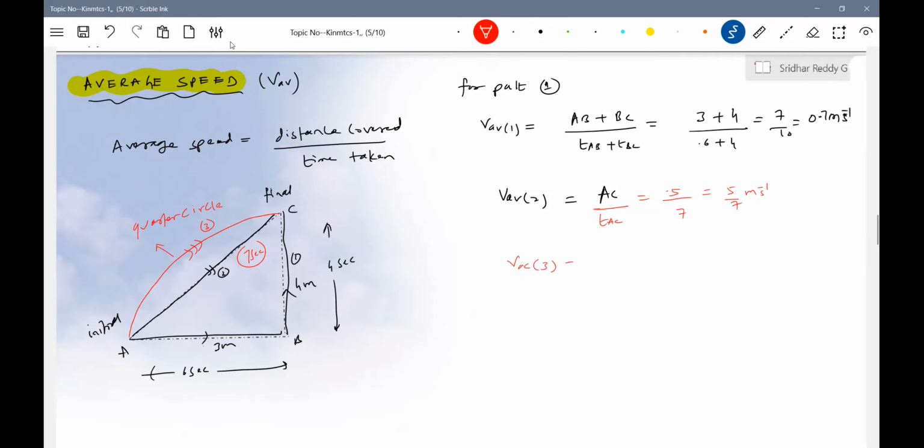What is the average speed for the third path? Distance covered would be 2 pi r by 4 if it were a quarter circle. Time taken, let him take here also 7 seconds. It cannot be a quarter circle, no?